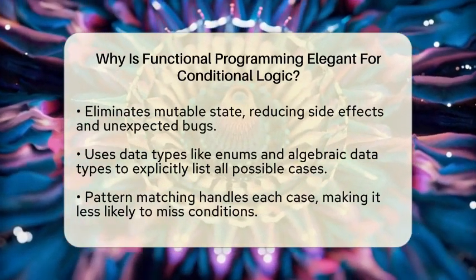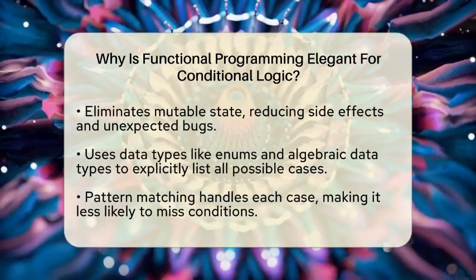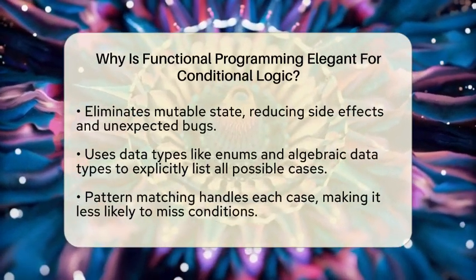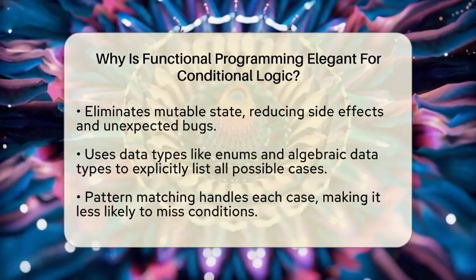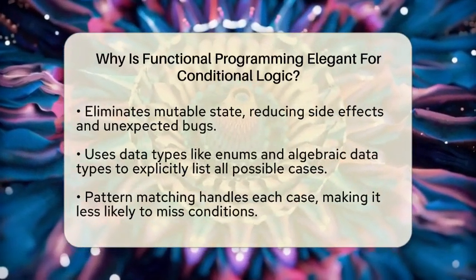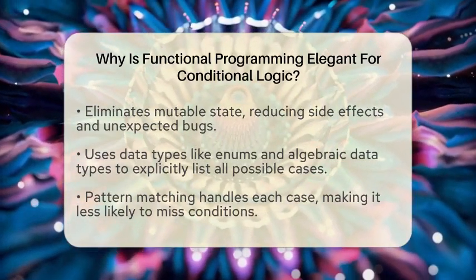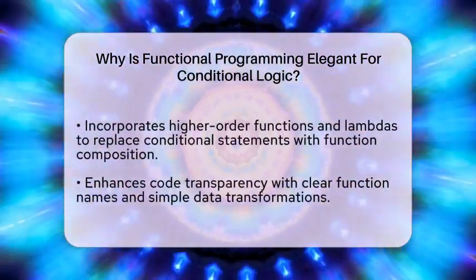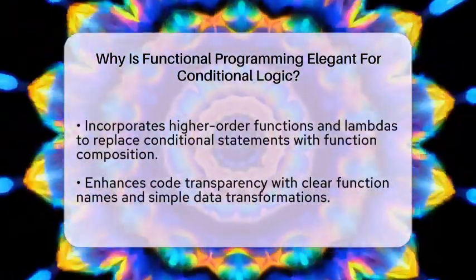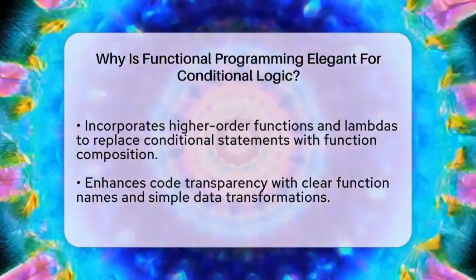Instead of relying on complex if-else chains, it often uses data types like enums or algebraic data types. These types explicitly list all possible cases, and pattern matching handles each one. This way, you know all conditions are covered, and missing a case becomes much less likely.